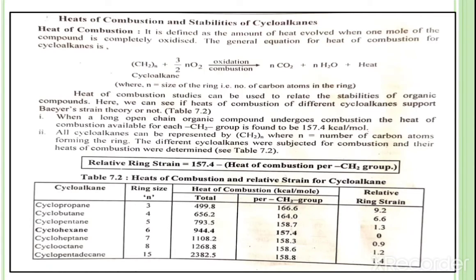Okay. Now there are some observations, so remember these observations.